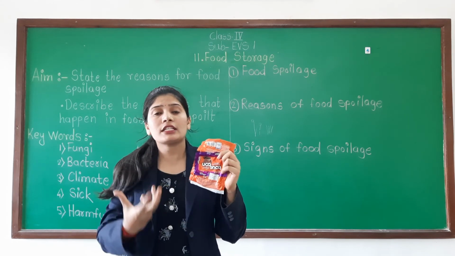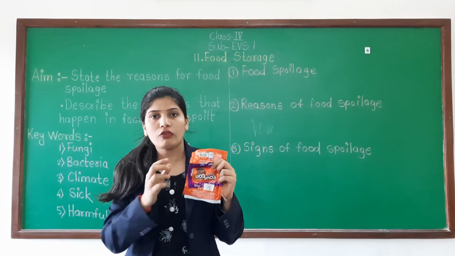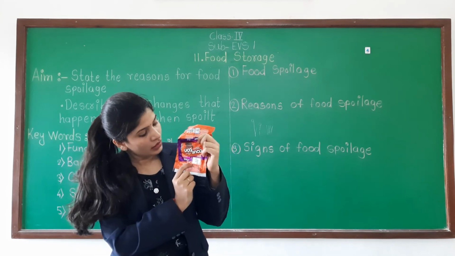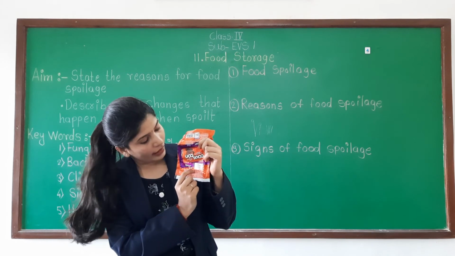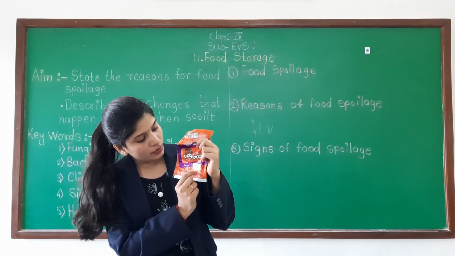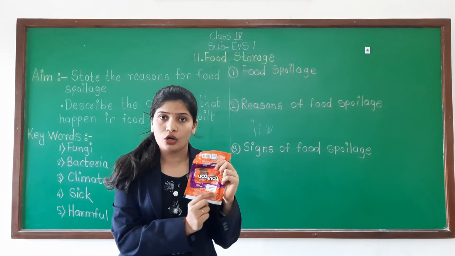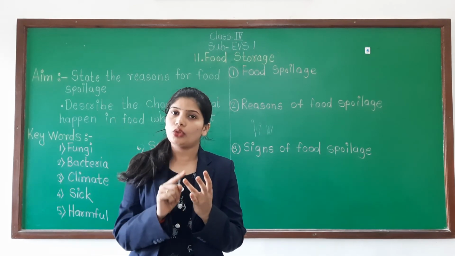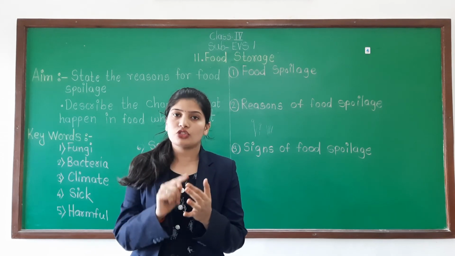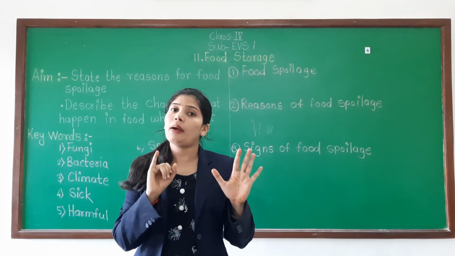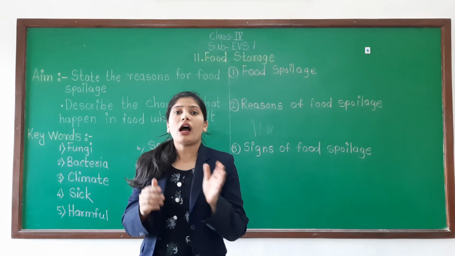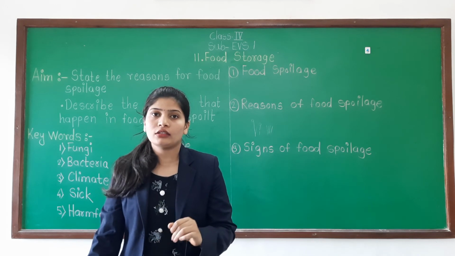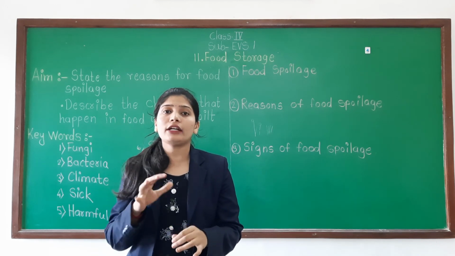Now what is the expiry date, or for how many days can we eat this Bourbon? That is also given at the bottom of this package: best before 6 months from packaging. Now count the 6 months from September: October, November, December, January, February and March. After March this Bourbon is not good for our health, we cannot eat that food.